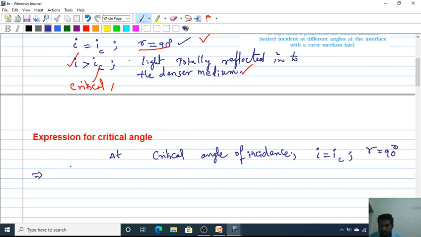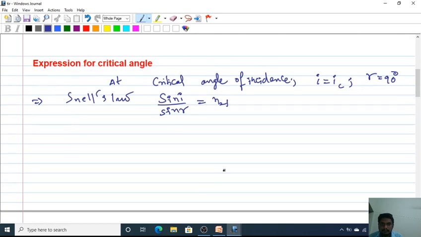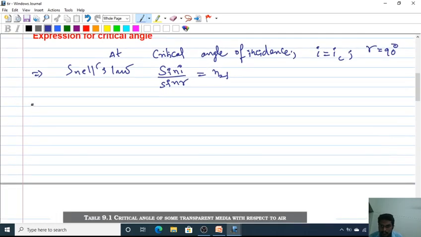According to Snell's law, we have sin I by sin R equals n21. So that implies sin IC by sin 90 degrees equals n21.